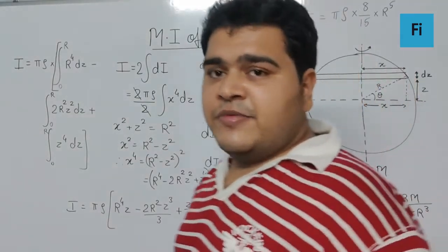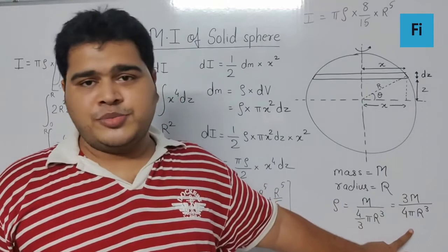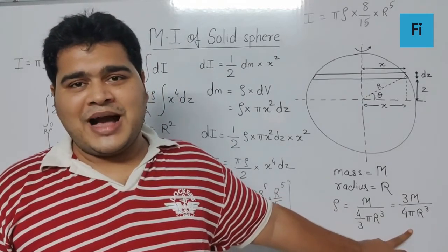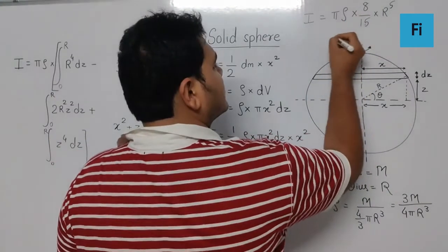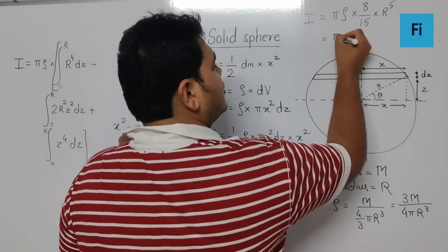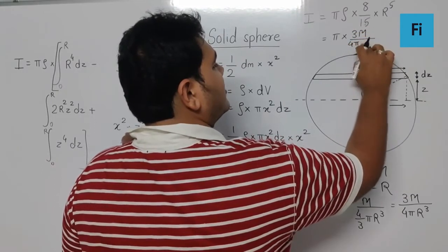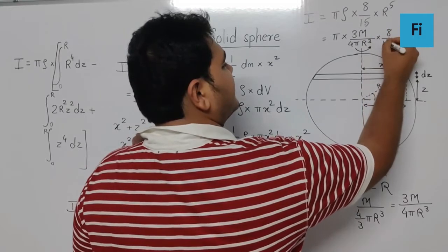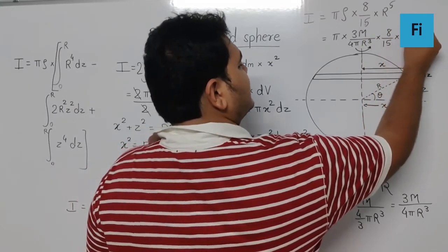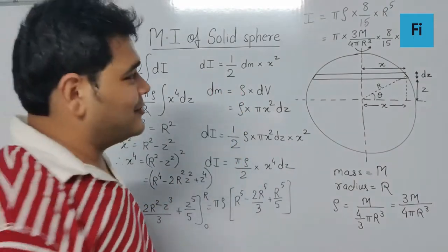Now definitely we can substitute rho as mass upon volume, 3m upon 4 pi r cube, and the moment we do it we get pi into 3m upon 4 pi r cube into 8 by 15 into r raised to 5. So now time for cancellations.